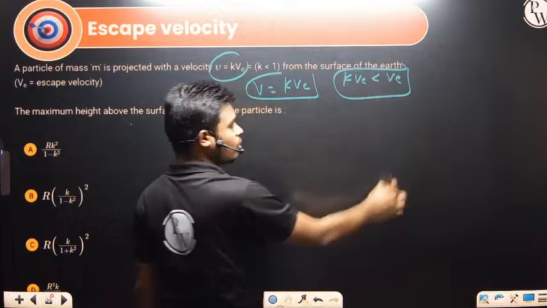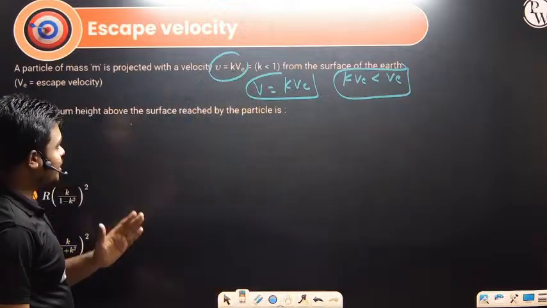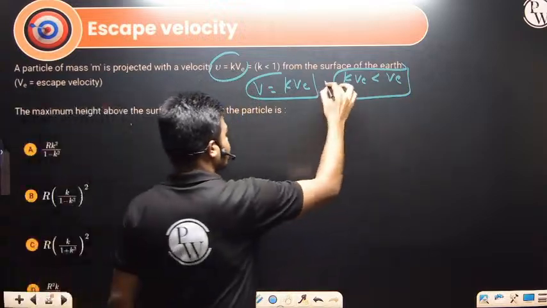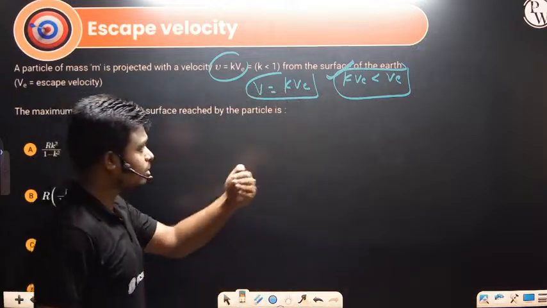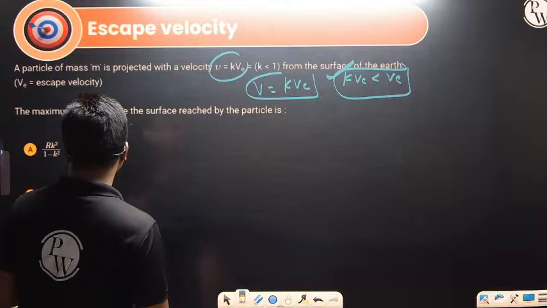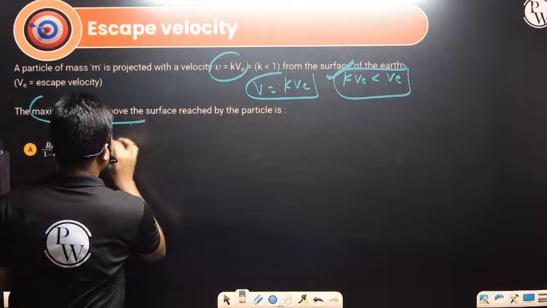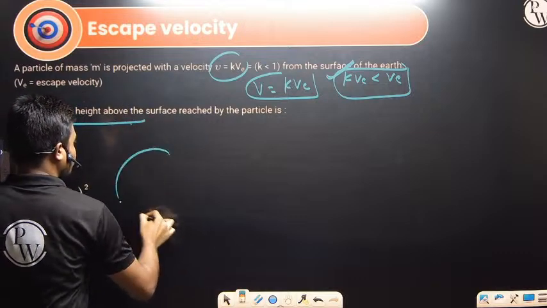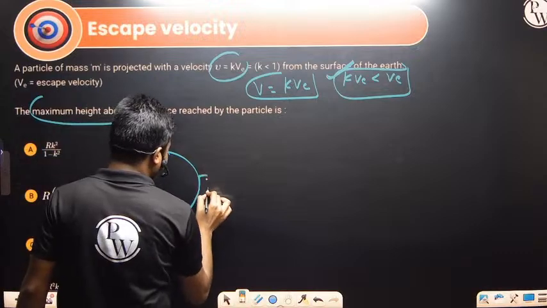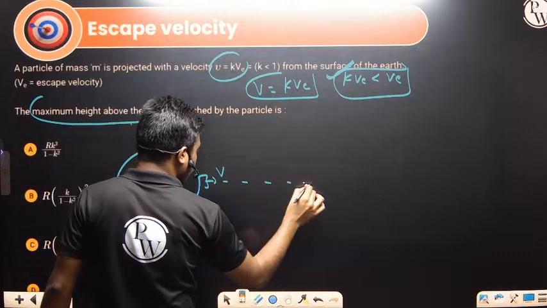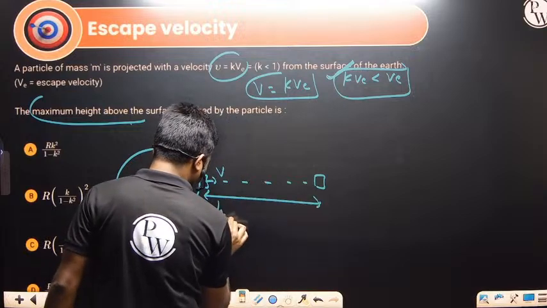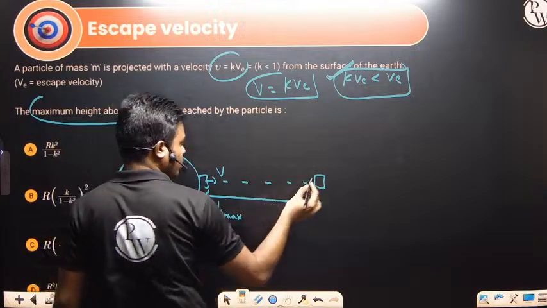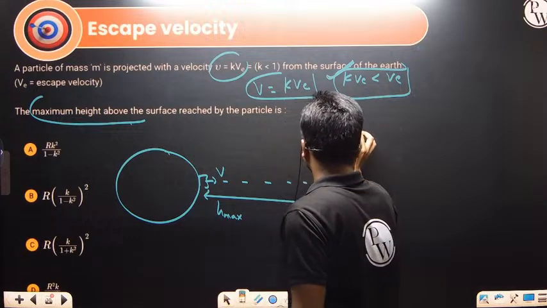So the particle is not going to infinity over here. The particle is going to some maximum distance and coming back. That's why they're asking what is the maximum height above the surface of the earth. If we are throwing with a certain speed v, it will go to some height h. Note down the direct formula again, h max. How can we calculate h max?